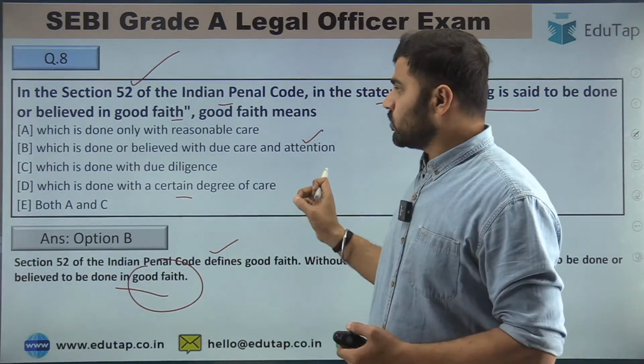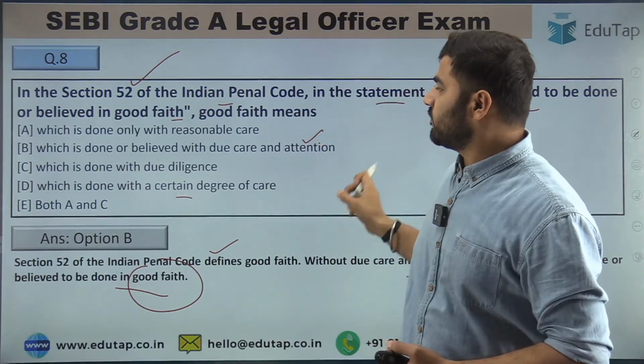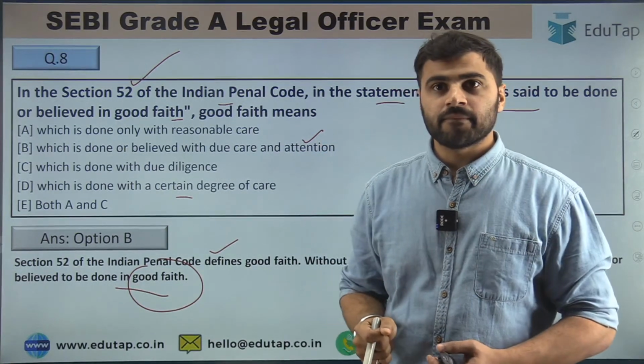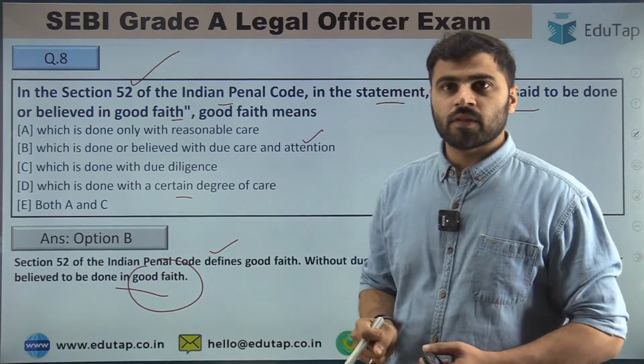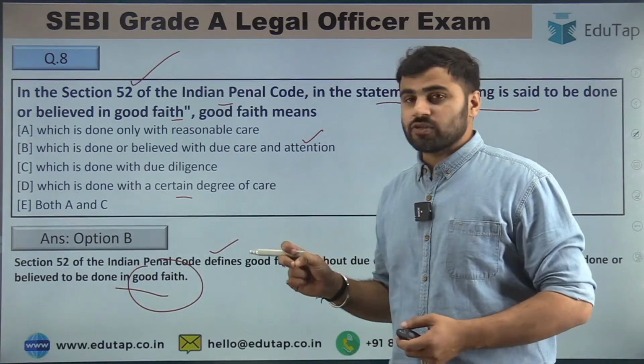Akash is saying option number E. No, it's option number B, Akash, which is done or believed with due care and attention, right? Now let's move to question number 9.